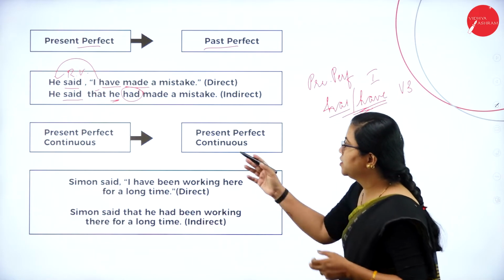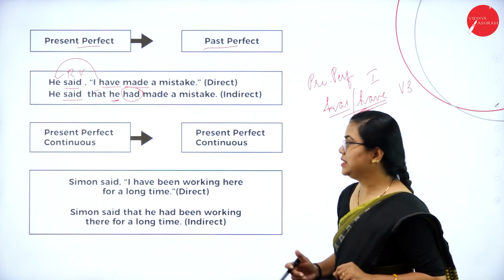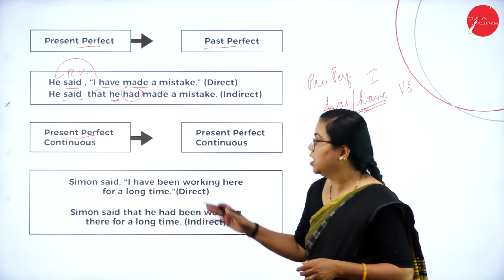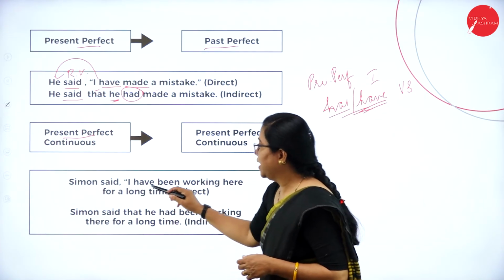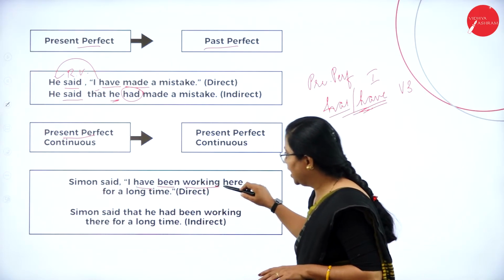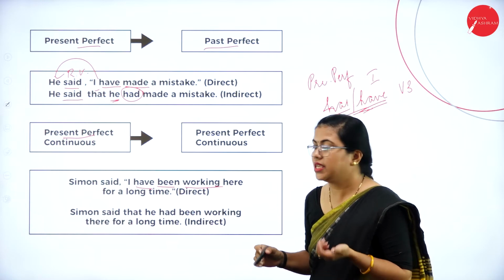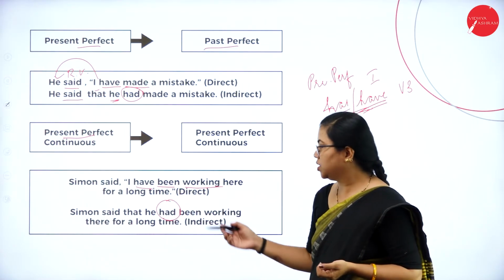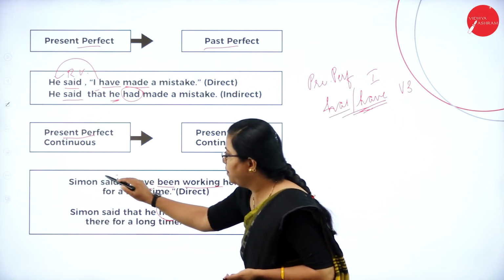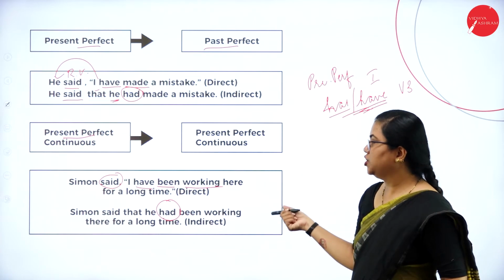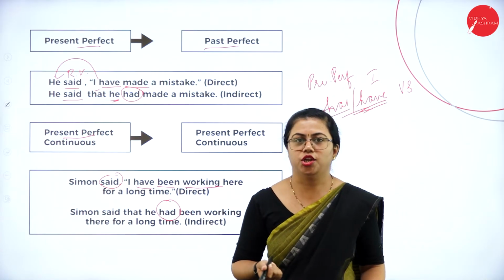Now let us move on to perfect continuous tense, that is present perfect continuous. It will change to past perfect continuous. So how do you do it here? Simon said that I have been working here for a long time. This have been working shows present perfect continuous tense. So this will change to had been working, because the reporting verb is in past tense. So that will change to past perfect continuous tense.